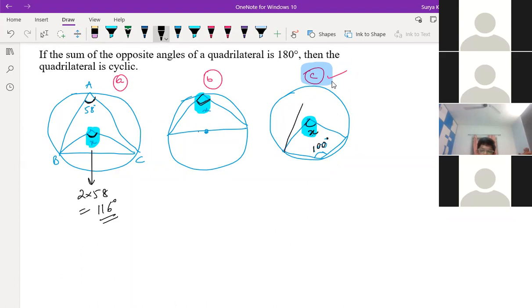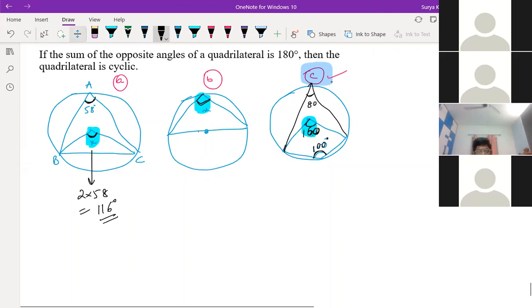Listen, if you draw it like this, this will be what? 100, sir. What will this one get? This will be 80. And this will be what? 160. How is it, sir? How is this 80? If this is 100, you could draw one quadrilateral.